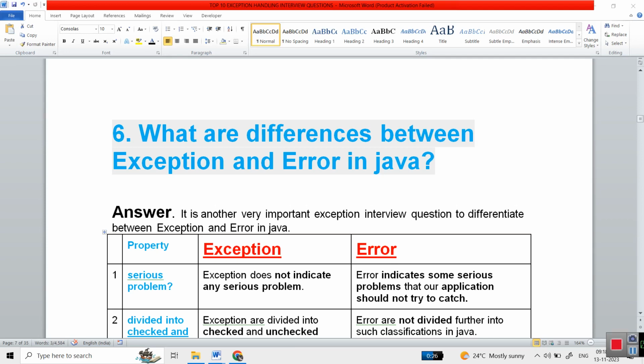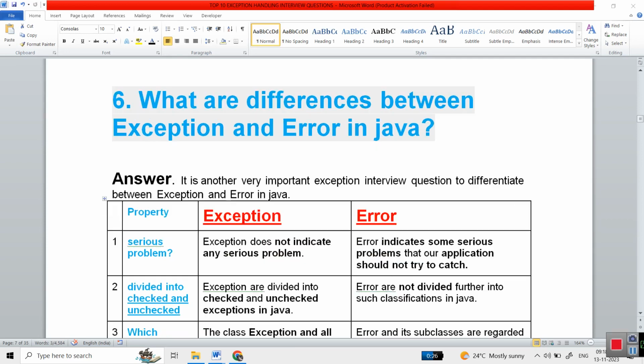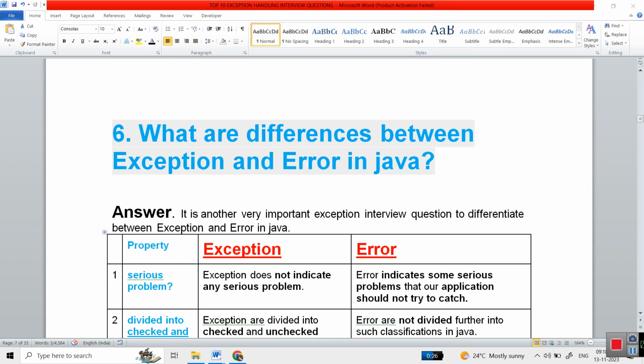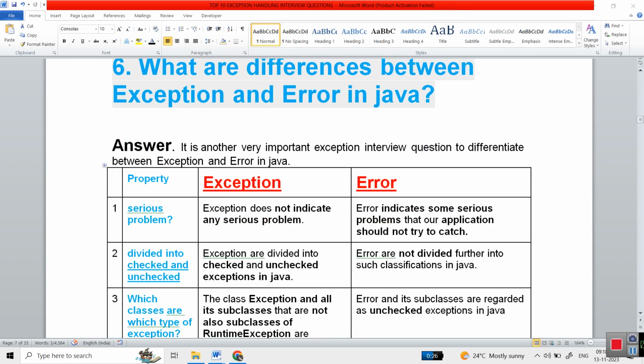Another famous interview question for experienced and fresher candidates is, what is the difference between error and exception? To check your basic knowledge, the interviewer will ask this question. What is an exception? An exception does not indicate any kind of serious problem. We can handle this one. But an error indicates some serious problem that our application should not try to catch.